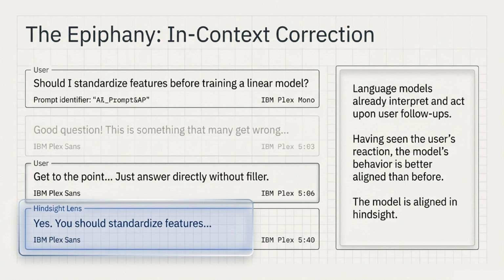But here is the epiphany: in-context correction. Language models actually already know how to interpret and act upon user follow-ups. Imagine a user asks a question, the model responds with unnecessary filler, and the user replies, "Get to the point. Just answer directly without filler." If we view this through a hindsight lens, the model instantly corrects itself to provide a direct answer. This reveals something powerful. Having seen the user's reaction, the model's behavior is inherently better aligned than it was before. The model is aligned in hindsight.